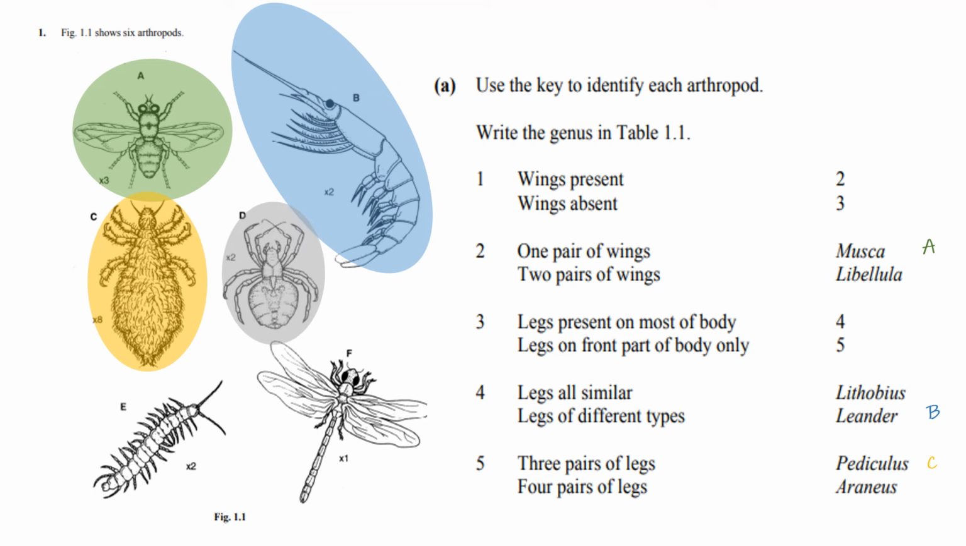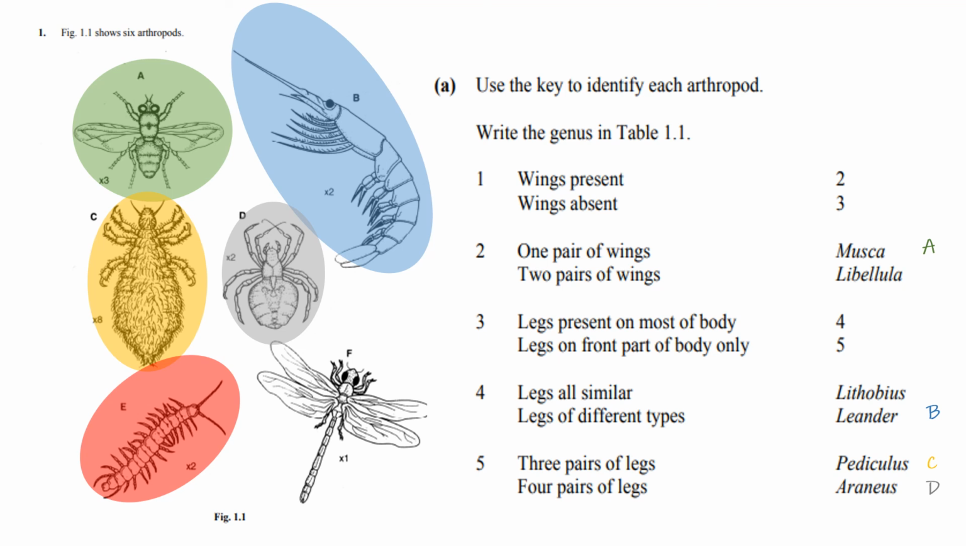Moving on to D. And starting again at step 1, are there wings present or absent? Wings are absent, so we move on to step 3. Are the legs present on most of the body or only on the front of the body? The legs are only at the top of the body, so we need to move on to step 5. Step 5 asks if they have 3 pairs of legs or 4 pairs of legs. This organism has 4 pairs of legs, meaning that it is an Arrhenius.